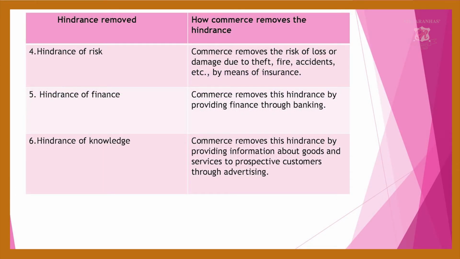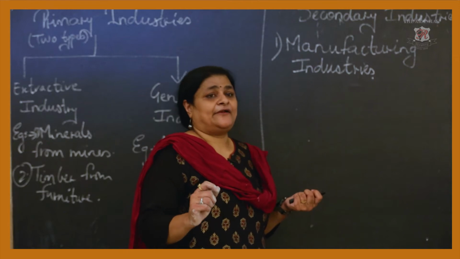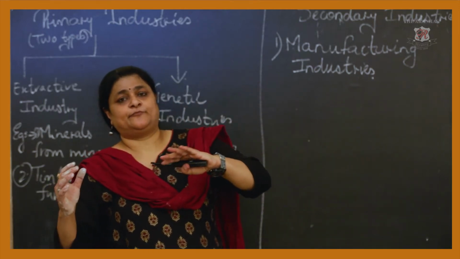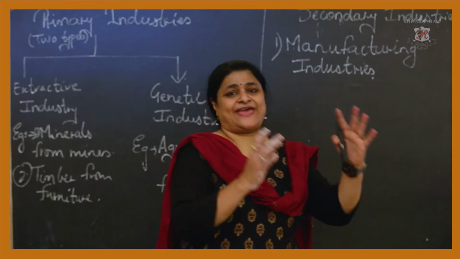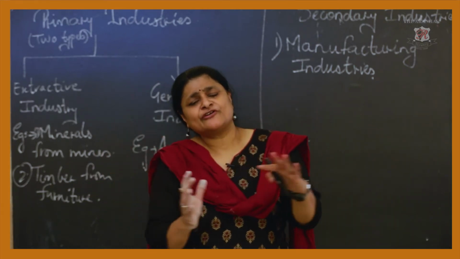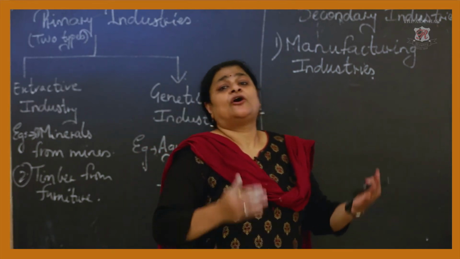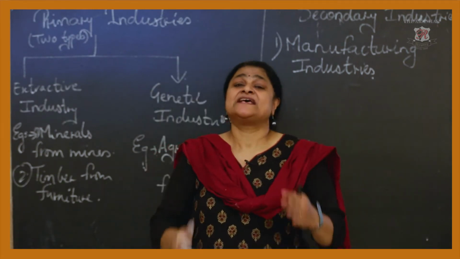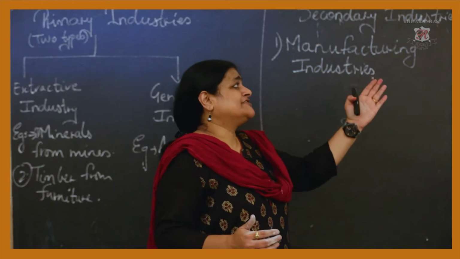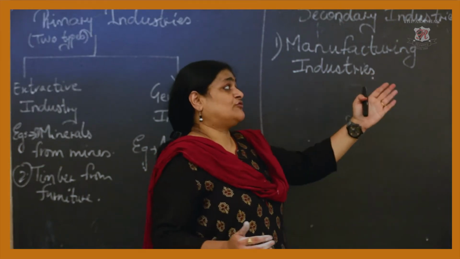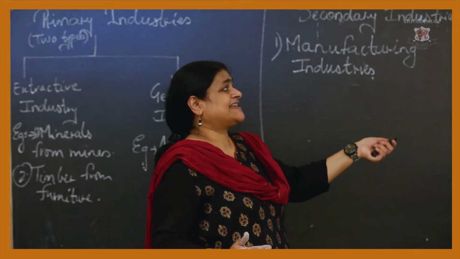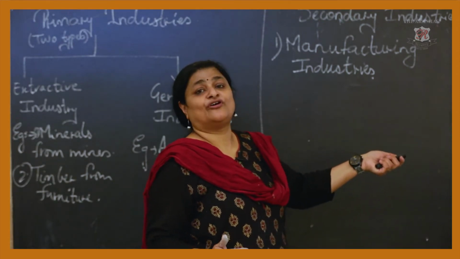Next is the hindrance of risk. Commerce removes the hindrance of risk or damage due to theft, fire, accidents by means of insurance. Whenever there is a mode of transport, the products are going from one place to another. Suddenly there is theft of the goods, or some accident has taken place. Commerce removes the obstacle of the risk by means of insurance.